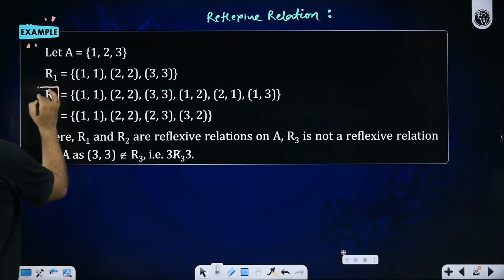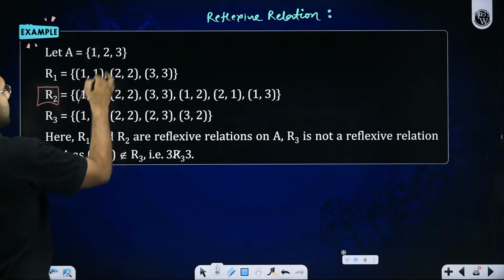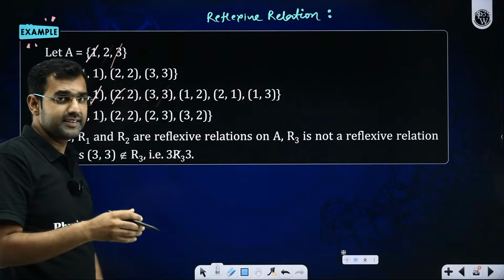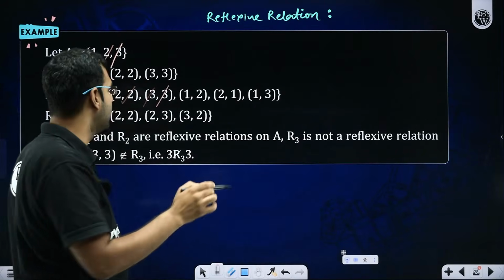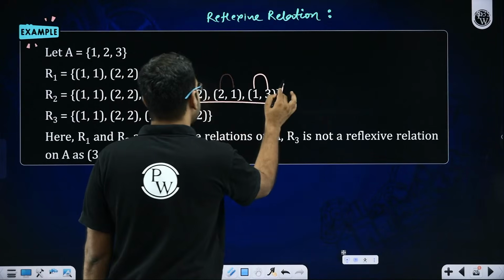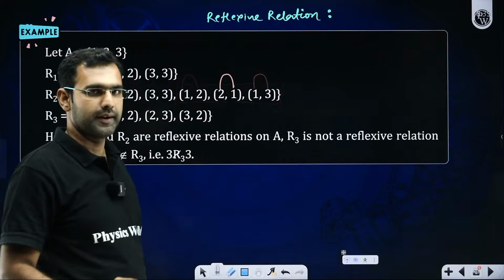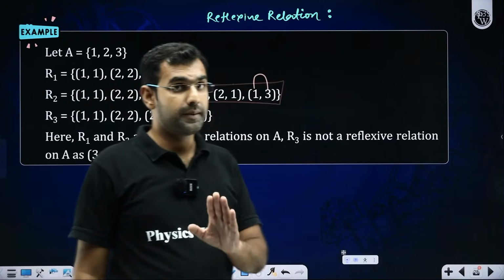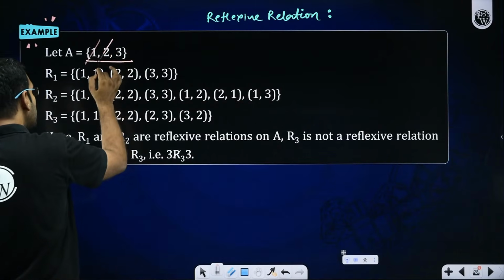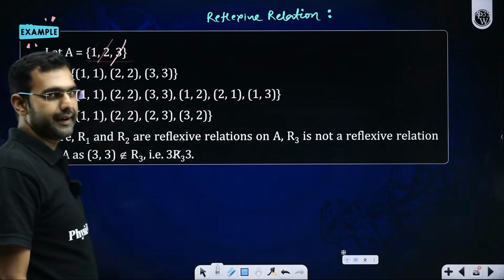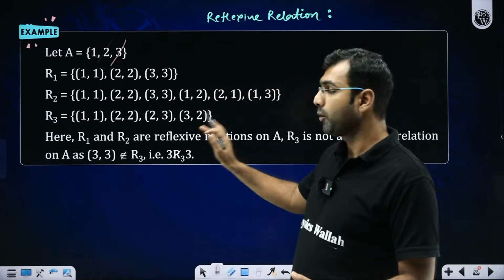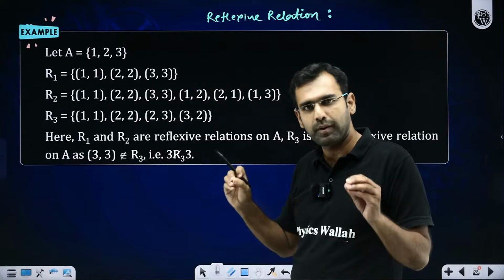R2 is a relation where 1 is mapped with 1, 2 is mapped with 2, 3 is mapped with 3. But sir, I see some more mappings. That's perfectly fine. 1 is mapped with 2, 2 is mapped with 1, 1 is mapped with 3. These mappings are absolutely fine. No problems with that. But do you see that for the elements of A, (1,1), (2,2), (3,3) exist? Yes, sir, at least these 3 mappings exist. Apart from that, there are some more mappings. It is perfectly fine. It is perfectly okay.